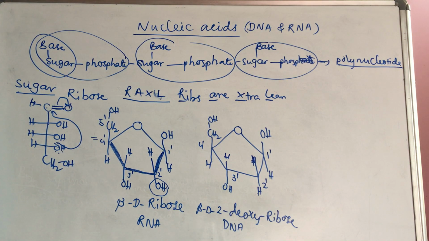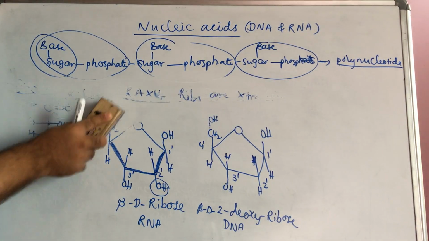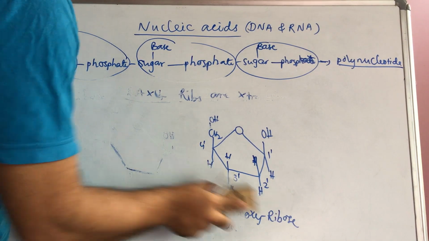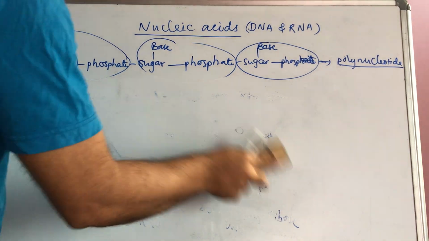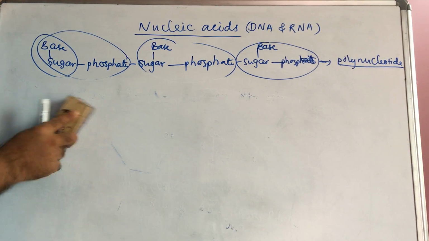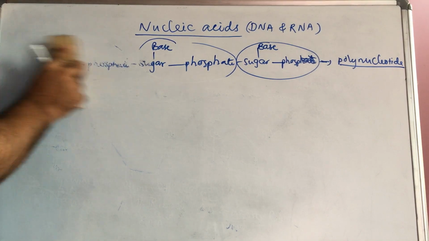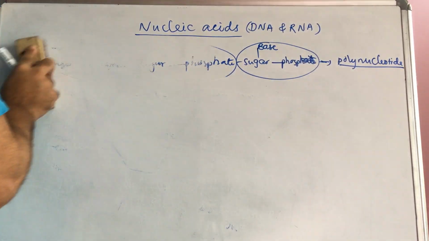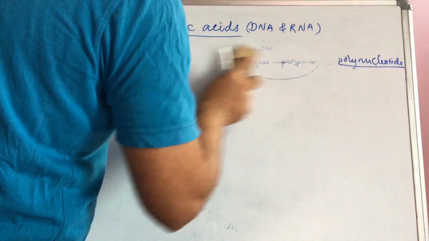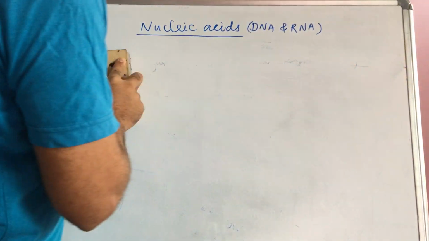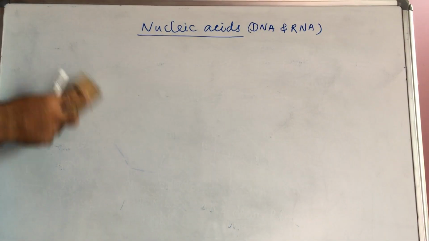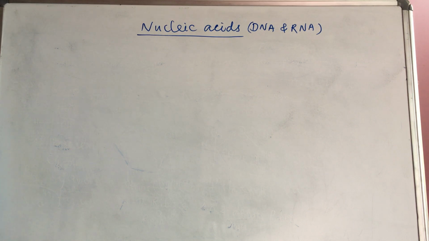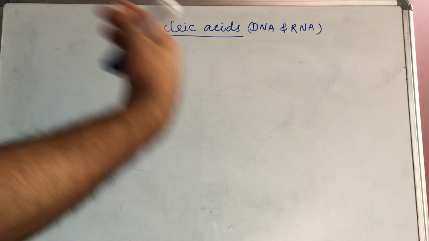DNA is more stable and it is very long also, having nearly 50 billion molecular weight. That's why DNA is more stable than the RNA. RNA is called a copy of DNA. Whatever work there is for RNA, if the function is completed, again it is easily hydrolyzed, which means destroyed. But DNA exists for a long time. It is a medium to carry the genetic information from one generation to the next generation.